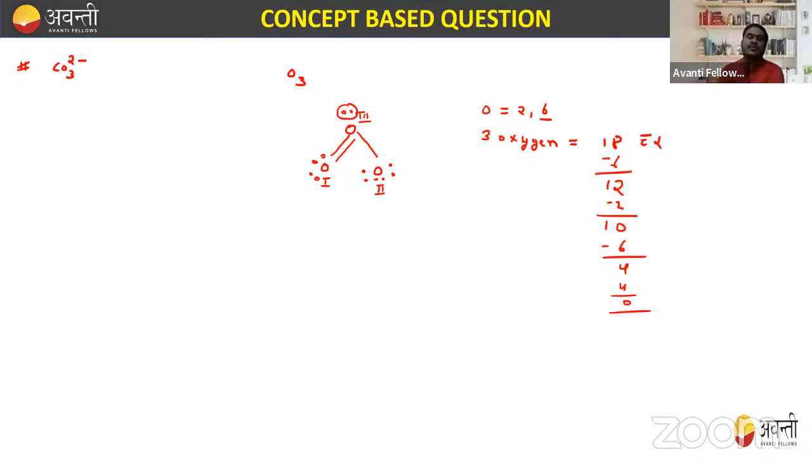So this is how we can draw the structure of O3, right? O3 also shows resonance. Sometimes this double bond shifts here, and they also make a double bond, so they will form a resonance. Okay, just remember this. I hope this is clear to you. This is how you will draw the Lewis dot structure.